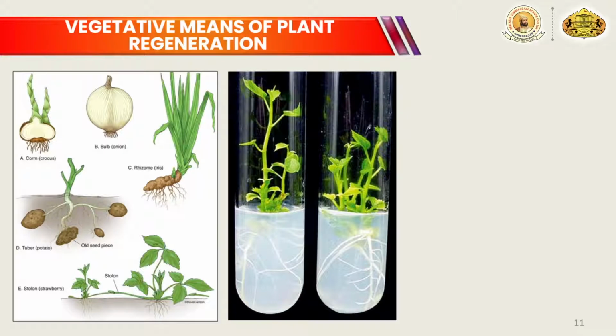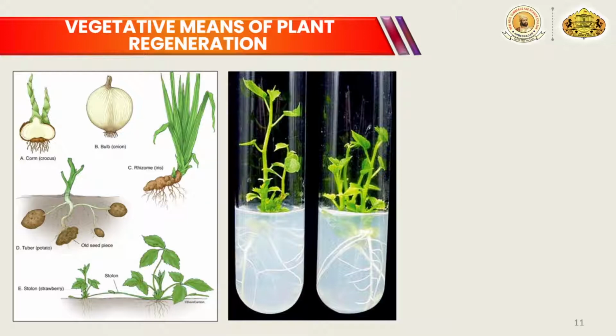The bulb is the example for onion or garlic. Rhizome is the best example for the regeneration of ginger. Tubers may be of two types, stem tubers or root tubers. Stem tubers are seen in potato, whereas root tubers are seen in sweet potato.